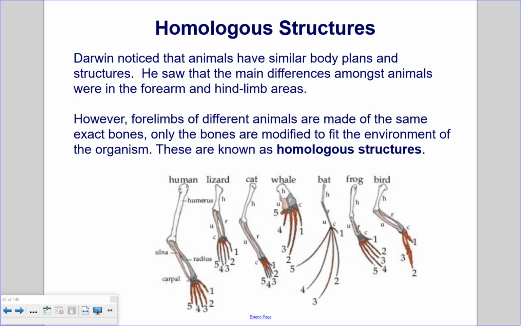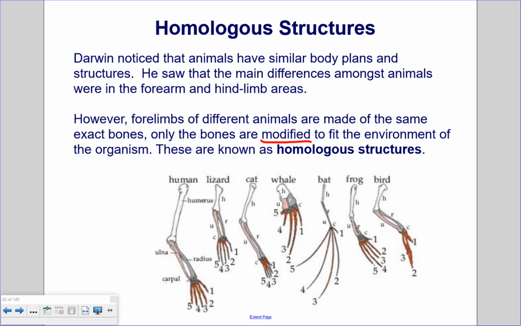Homologous structures. Darwin noticed that animals have similar body plans and structures. He saw that the main differences amongst animals were in the forearm and hind limb areas. However, forelimbs of different animals are made up of the same exact bones, only the bones are modified to fit the environment of the organism. These are known as homologous structures.